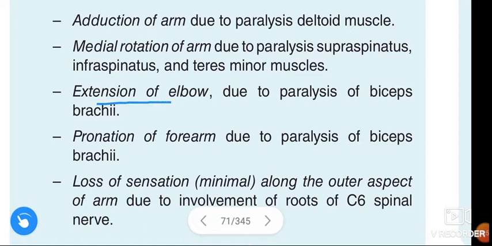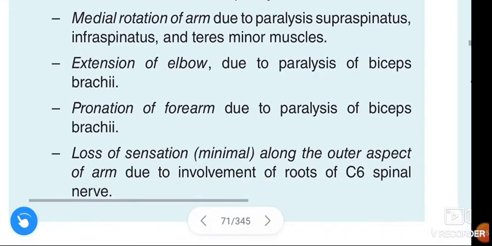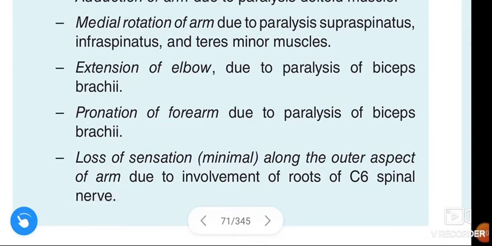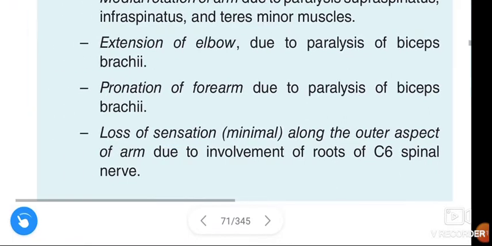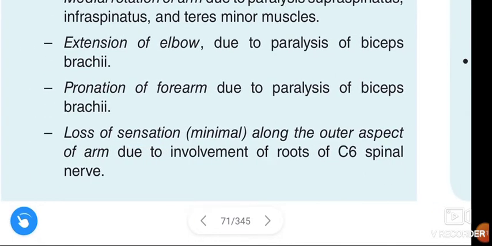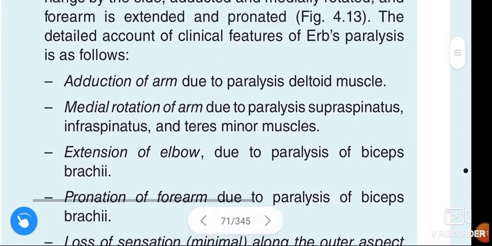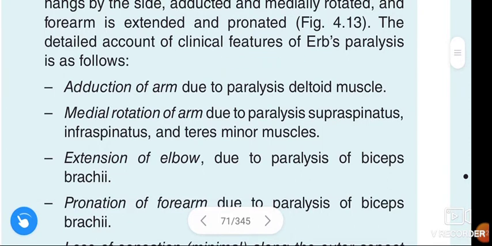Extension of the elbow due to paralysis of biceps brachii, and pronation of the forearm due to paralysis of biceps brachii, and the loss of sensation is minimal along the outer aspect of the forearm due to involvement of the C5 or C6 spinal nerve roots. These are the clinical features of Erb's paralysis.